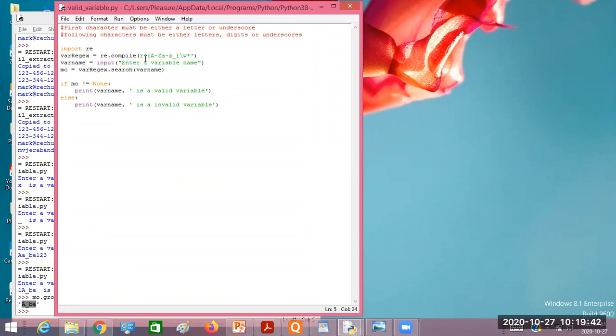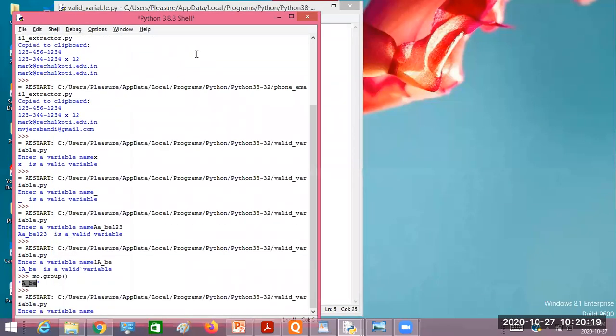Then what you should do is put your caret symbol, meaning starting with this letter, and it must end with this pattern only, that is backslash w star, right? If you write this, then no other text is going to match. The entire content of the text must match with the given pattern. This caret and dollar symbol indicate that the entire content of the text should match with the given pattern. Now check with this.